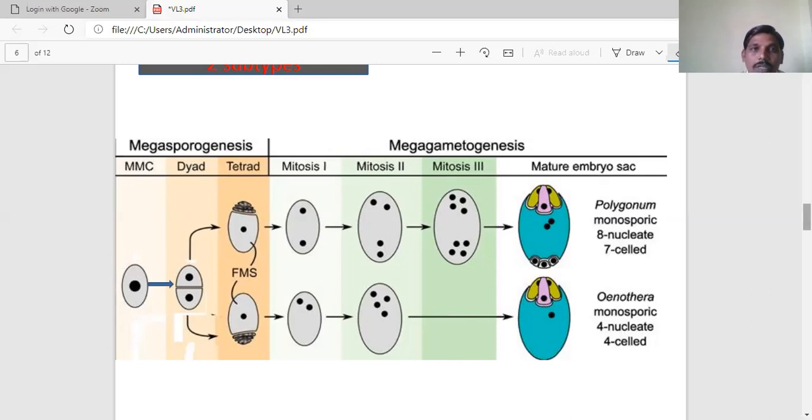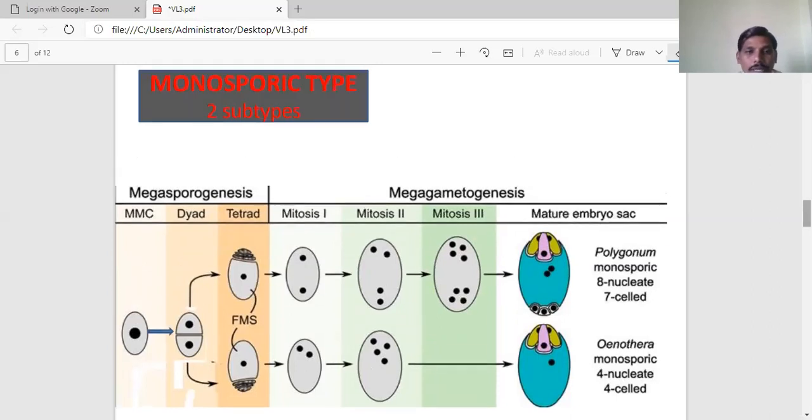So first, under the monosporic type, the best example is Polygonum. Here one haploid nucleus undergoes the first mitotic division, second mitotic division, third mitotic division. Successively, 3 generations of mitotic division lead to the formation of 8 nuclei in the megaspore.